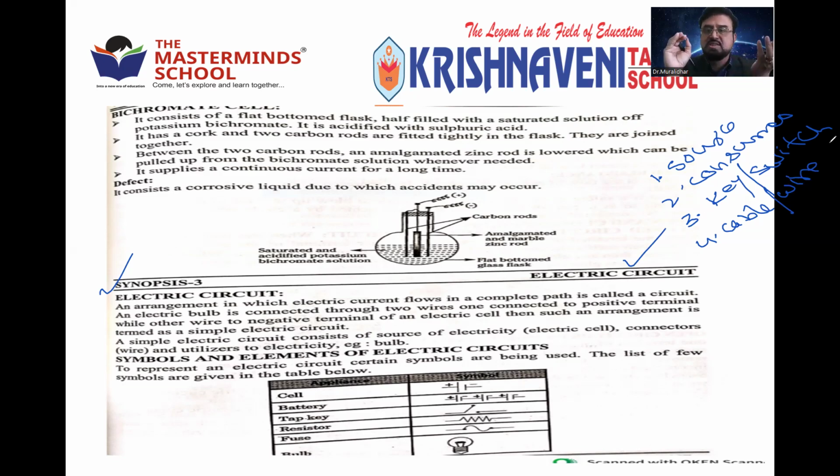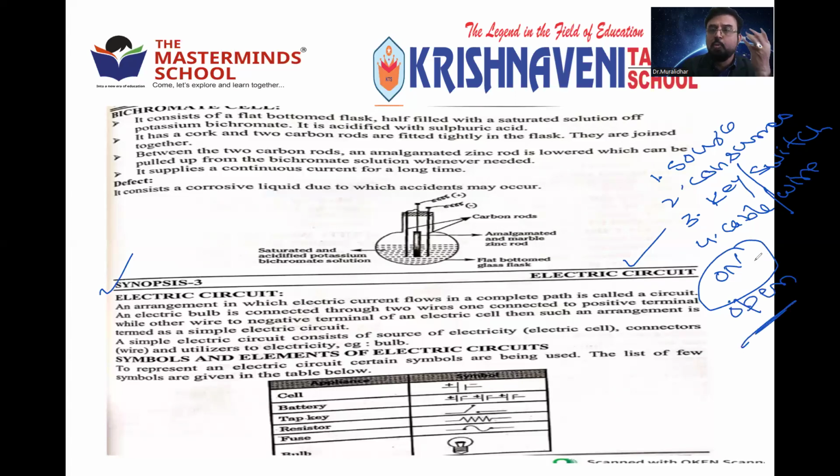There may be more sources, there may be more consumers, there may be many switches, there may be any number of wires. The cable is also a conducting wire. It may be silver, copper, aluminum. Gold cannot be used because gold and silver are costly. They are good conductors, but you cannot bear the cost. So that is simple. That is called an electric circuit. Whenever current is flowing through the circuit, the switch is on. When the switch is on, that is called a closed circuit.